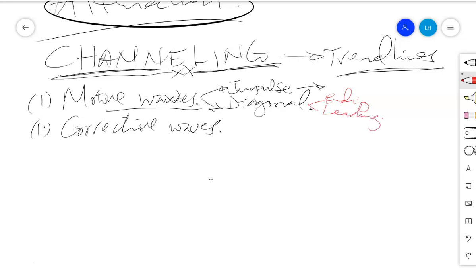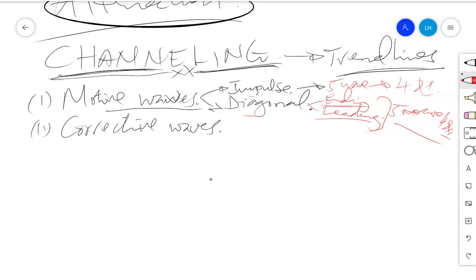The difference between diagonal and impulse is that an impulse is a five-wave move, but there is no overlap between the fourth wave and the first wave. There is no overlap. That's the major difference. But a diagonal is a five-wave move as usual, but the difference is that there is overlap between the fourth wave and the first wave. Actually, that's the major difference between impulse and diagonal. The issue is overlap. But when we come to the idea of ending diagonal and leading diagonal, you'll find the ending diagonal's internal structure.